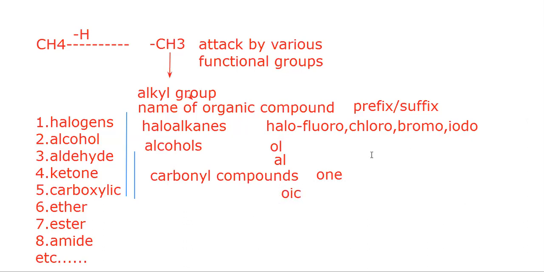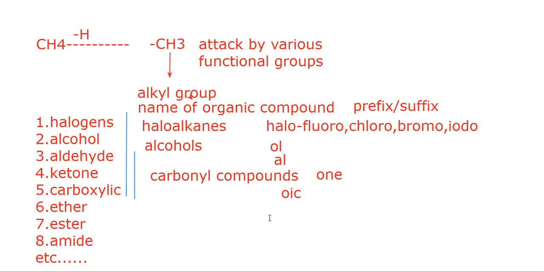So these are the various prefixes or suffixes that are added to a hydrocarbon when they are substituted with these halogens. And further, if it consists of ether, ester and amide, they are named as their substitute.